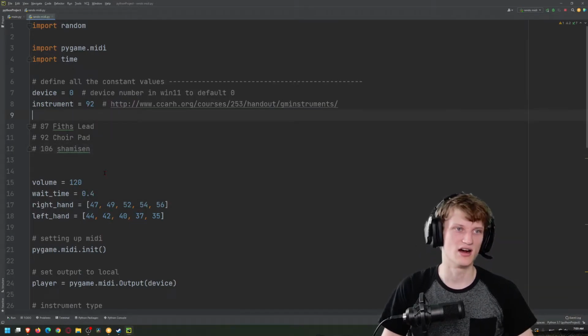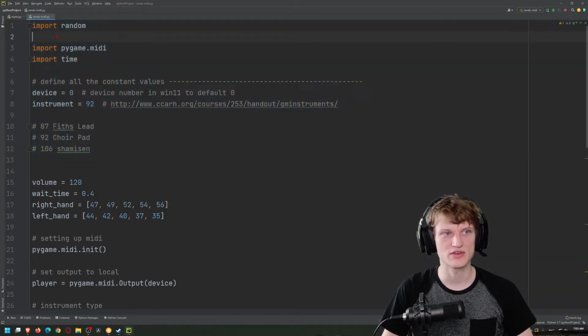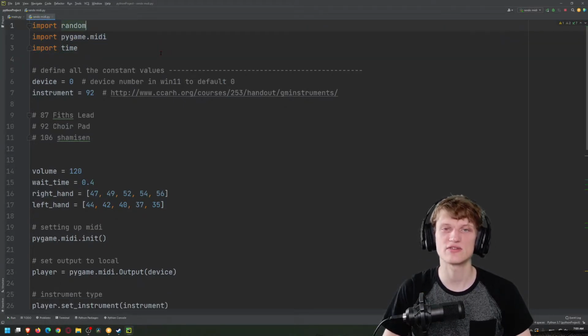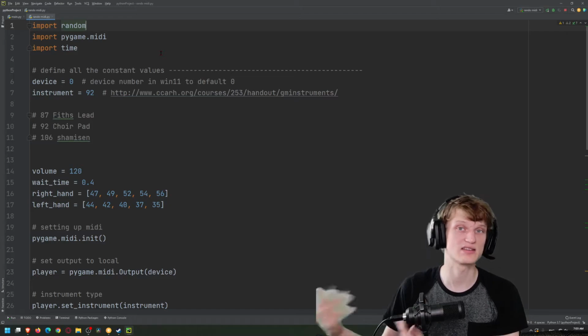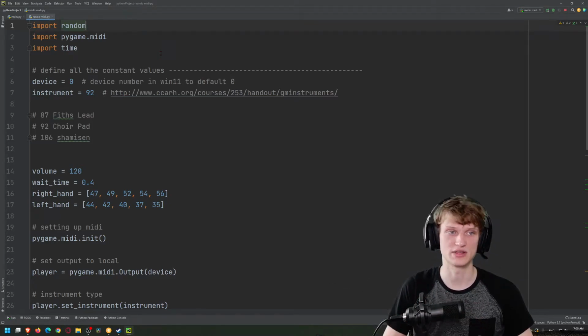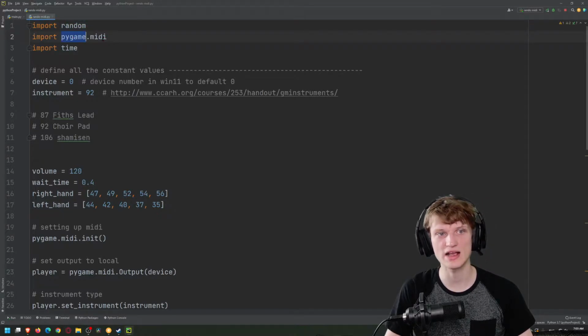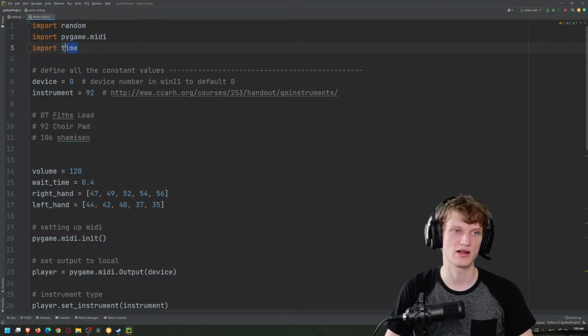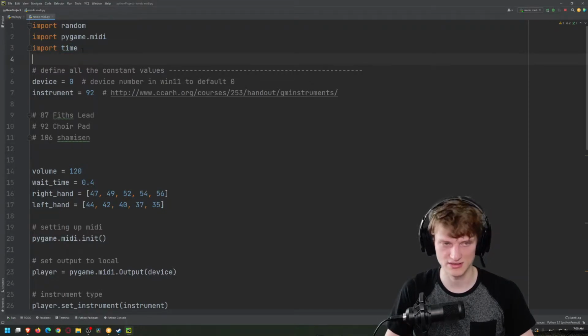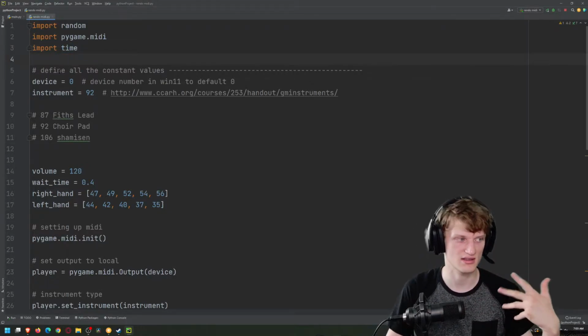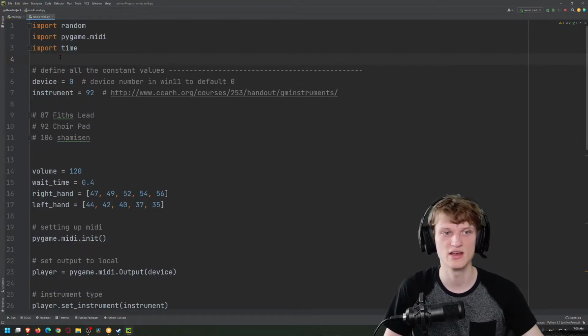It doesn't matter. Once you have Python, you have to import the different libraries, stuff that people have already programmed in the past, which you can use. That's what these import statements do. We're importing random. We're importing something called pygame.midi. This is what makes the sound. And then we're importing time, so we can put time buffers between notes and make sure the notes are dragged out long enough.